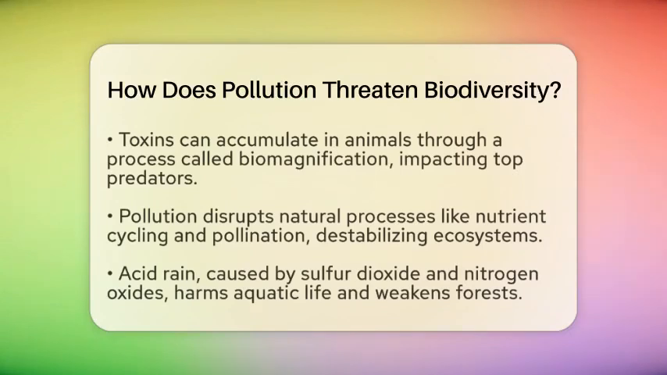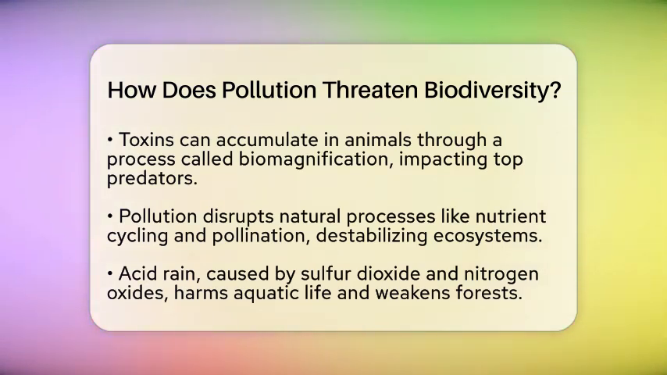Pollution doesn't just kill individual species, it changes how they interact. Toxins can build up in animals that eat contaminated plants or smaller animals. This process, called biomagnification, makes the poison more concentrated as it moves up the food chain. So, top predators like birds of prey or large fish can end up with dangerous levels of toxins, causing health